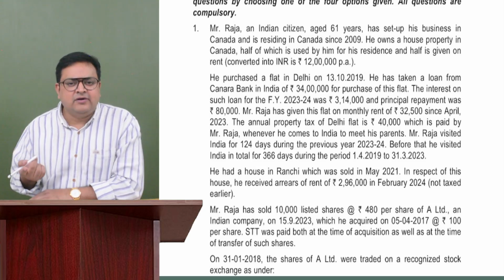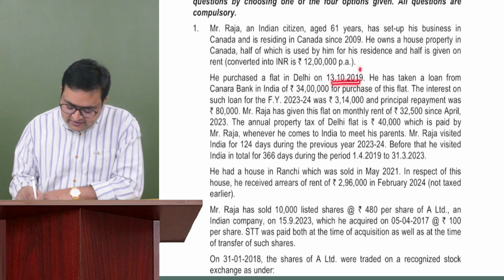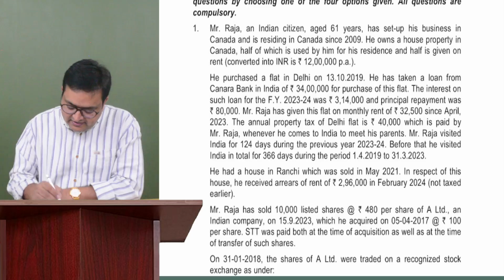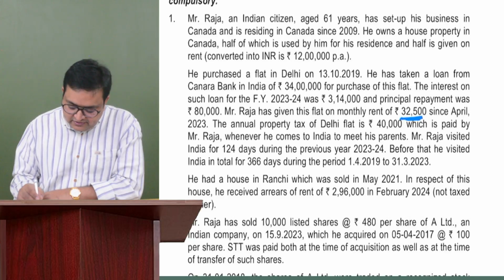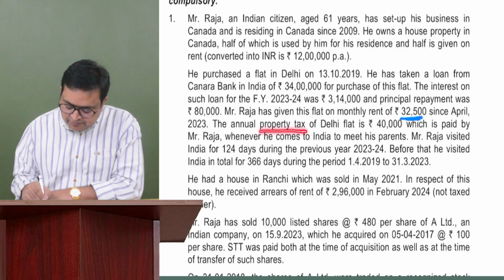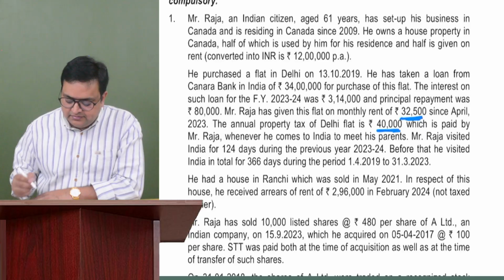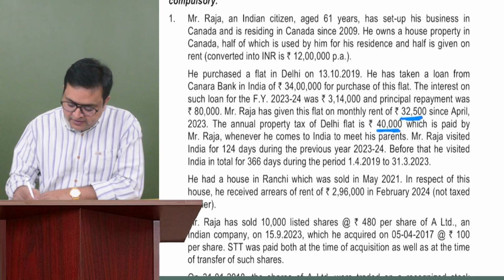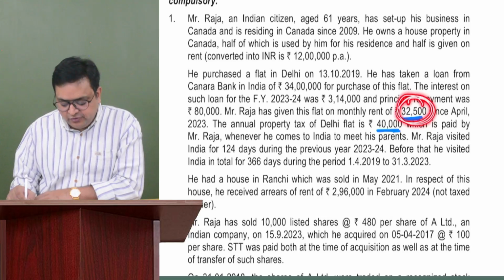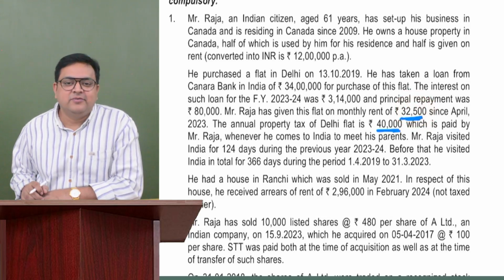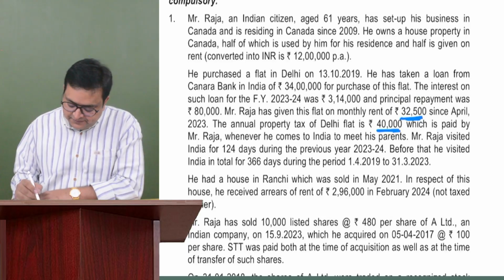So one of our MCQs was regarding the house property income. This person purchased a property some 4 or 5 years back, and he's getting a rent of rupees 32,500 since April 23. The annual property tax of the Delhi flat is 40,000. So he has paid municipal taxes amounting to rupees 40,000. It means that 32,500 would be his rental income. It could be his GAV, if expected rent information is not mentioned. And the municipal taxes paid by him are 40,000 rupees.